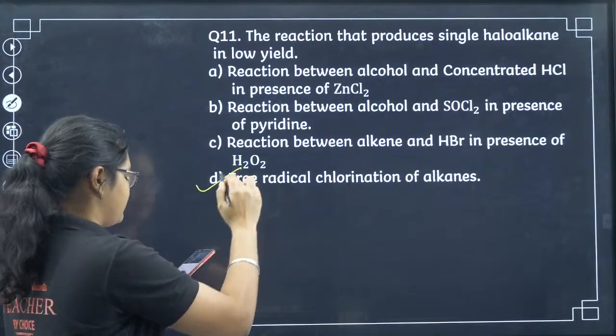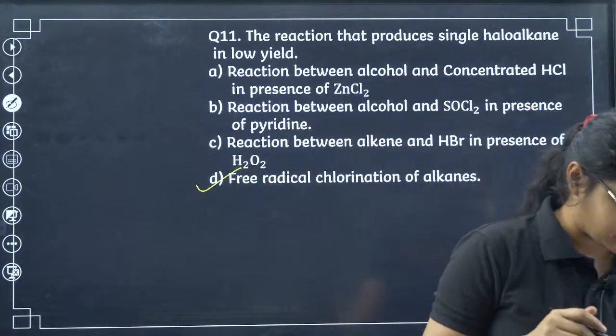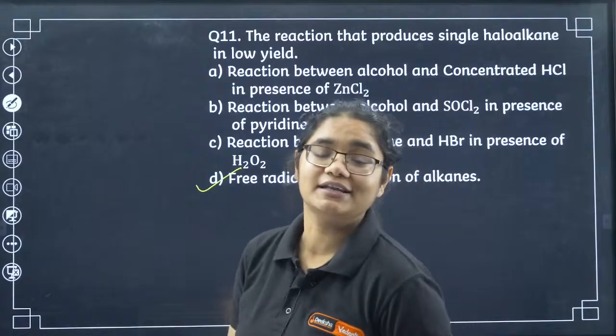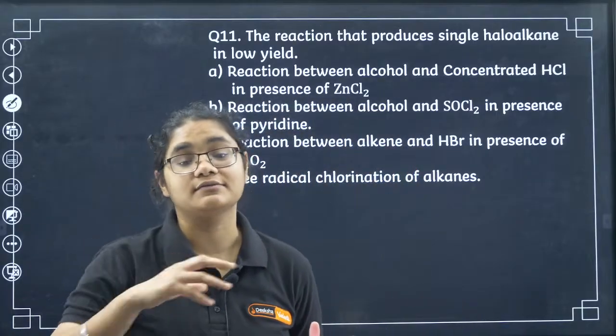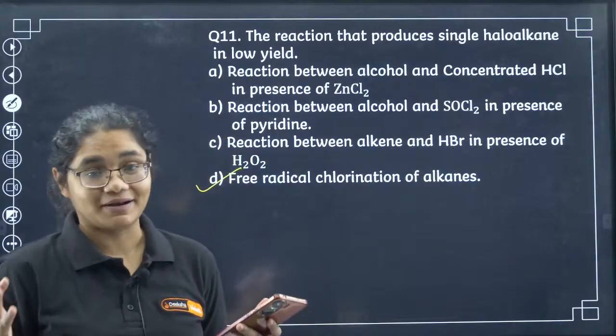Yes, those who are saying 11, they're absolutely correct. I have Mohammed, Sudhanva, Neon, Marudesh. Yes, so free radical halogenation gives you multiple products, and that is why it is not a preferred method.